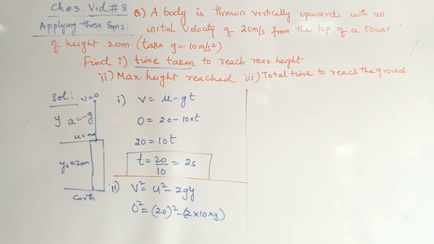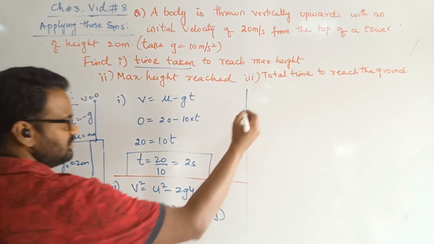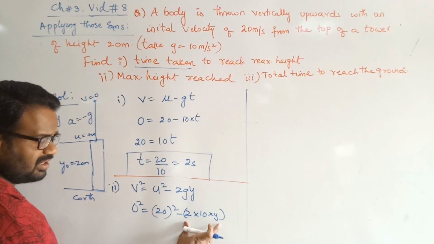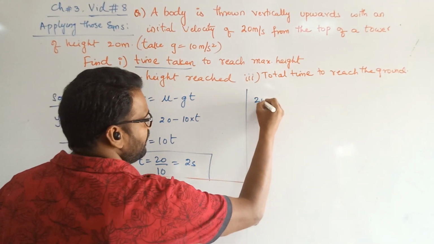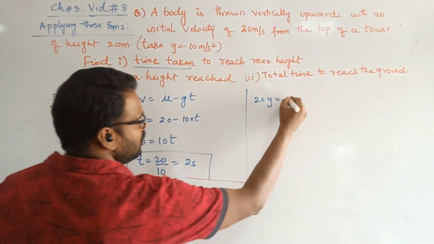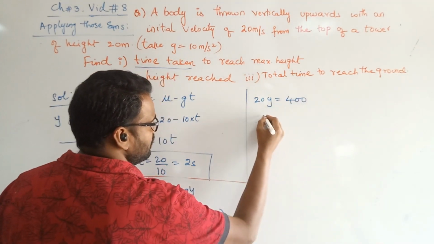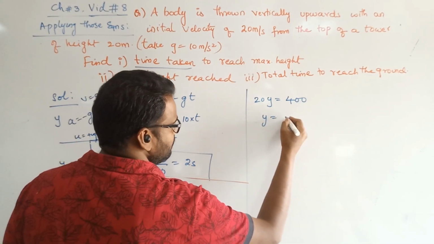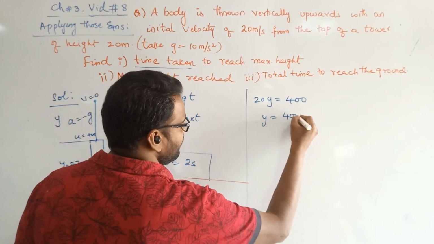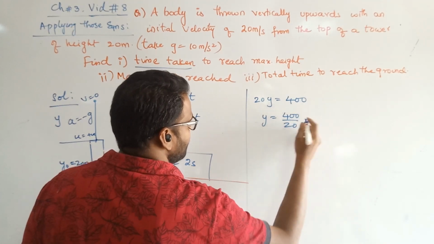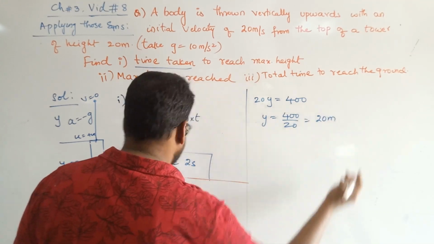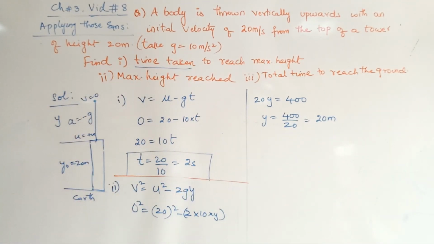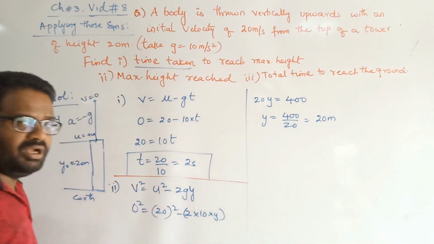Solving this further, minus 20y, this whole factor is minus 20y. I am taking this to this side: 0 square plus 20y, it becomes 20y is equal to 20 square, which is equal to 400. Y is equal to 400 by 20. 0 and 0 get cancelled. This is equal to 40 by 2, which is 20 meters. So if we throw with a velocity of 20 meters per second, how much height is it traveling? Y is equal to 20 meters.